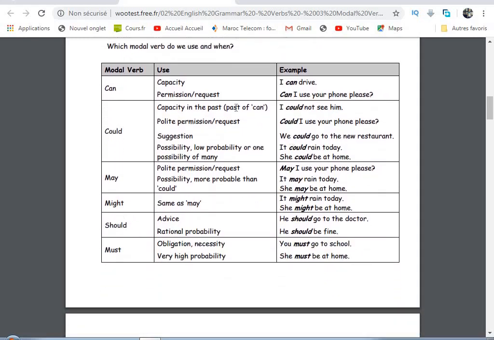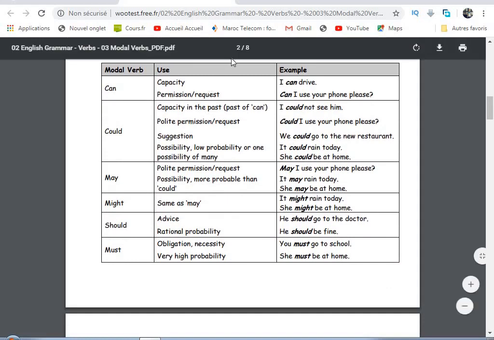Which modal verbs do we use and when? So we have can, for instance. Can be used to express capacity. I can do that. I can drive. I'm able to drive. Permission or request. Can I do something? Can I use your phone, please? So we are asking for permission here. We are making a request. Okay.